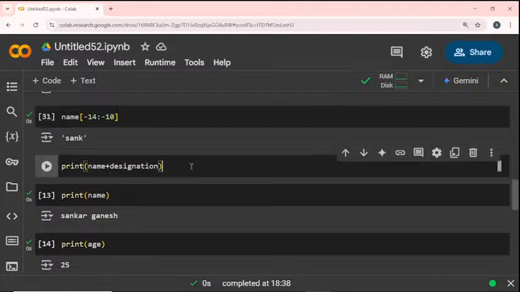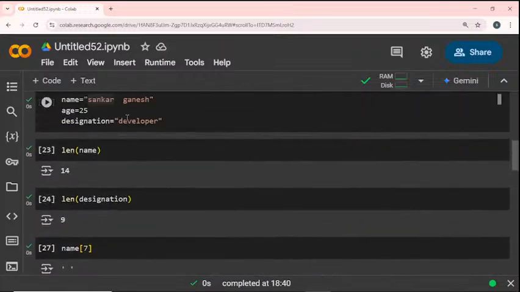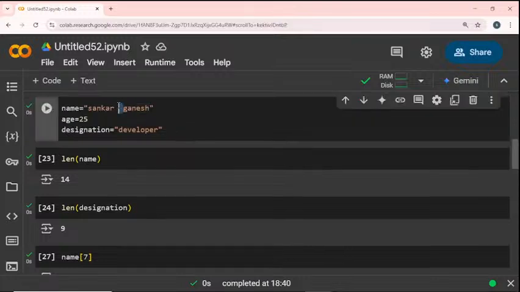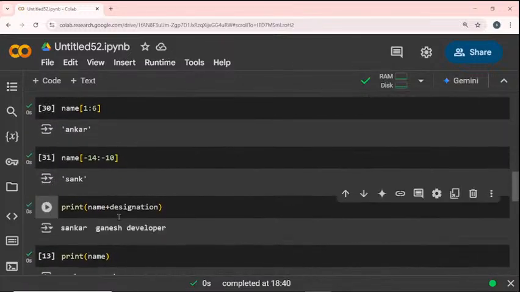If I run this, both will come as a single string. So Shankar Ganesh developer. Why? Because my name is Shankar Ganesh, and in between there is a space, right? If I need another space between Ganesh and developer, I give a space at the end of Ganesh. Now if I run this, so Shankar Ganesh developer is executed.